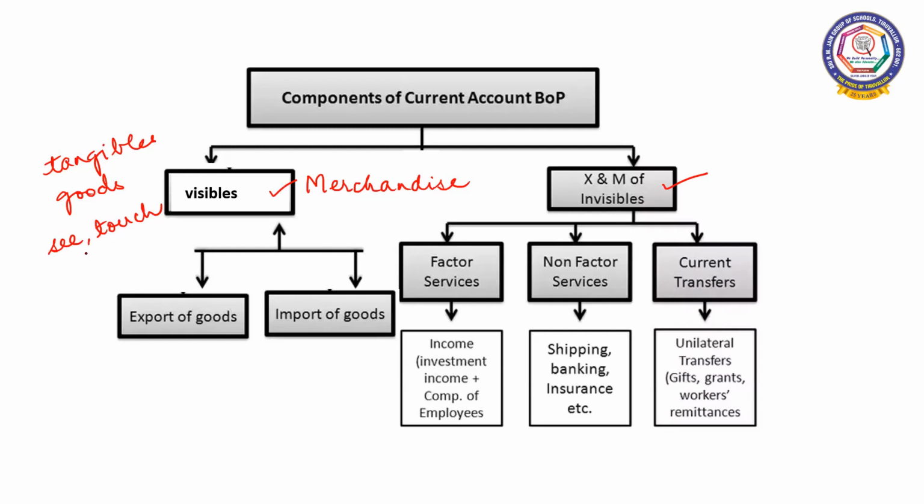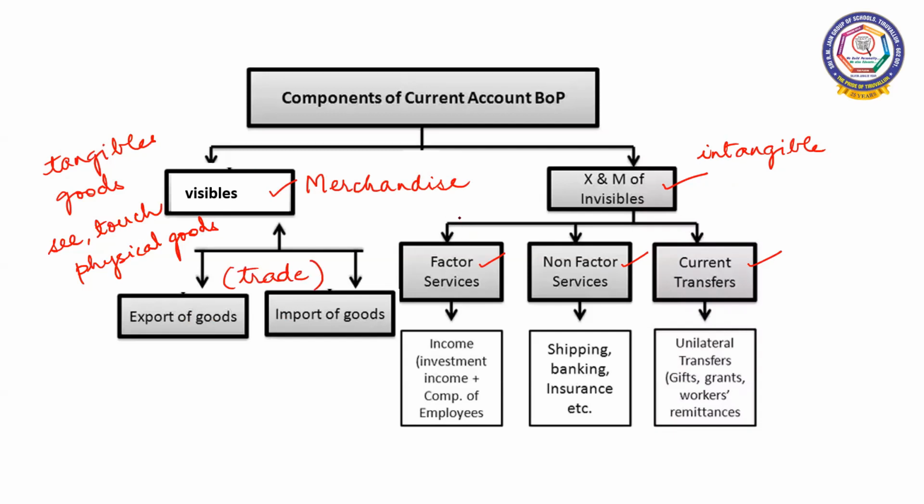So all the physical goods come under visibles, whereas invisibles are intangible. They are the services, factor services, non-factor services, and current transfers. Now under visibles we have export of goods and import of goods. It means this comes under trade.